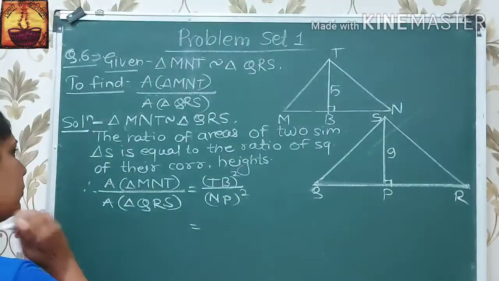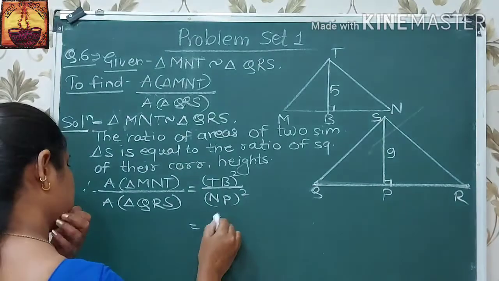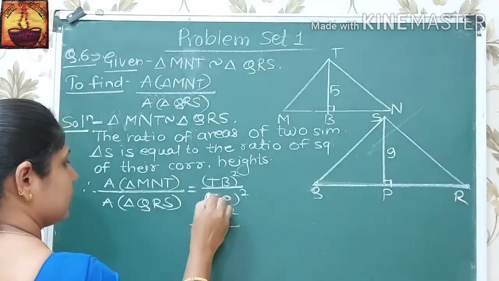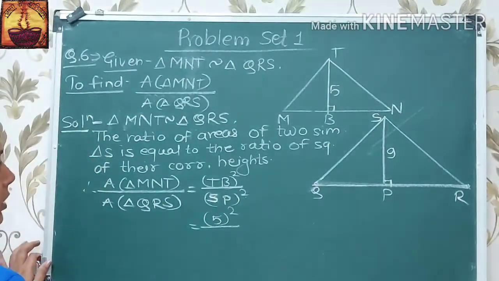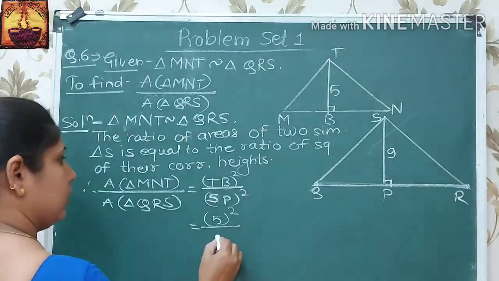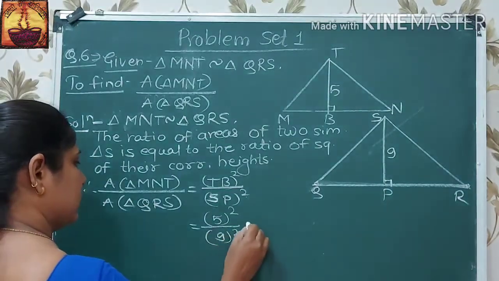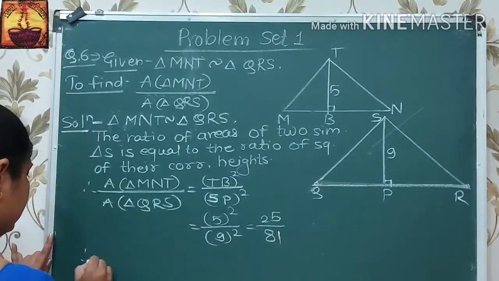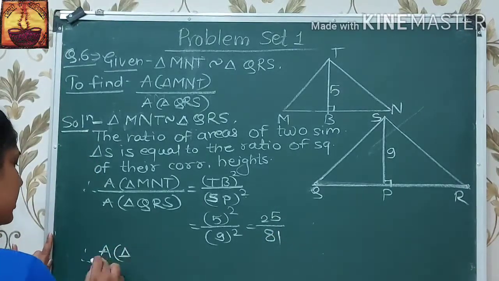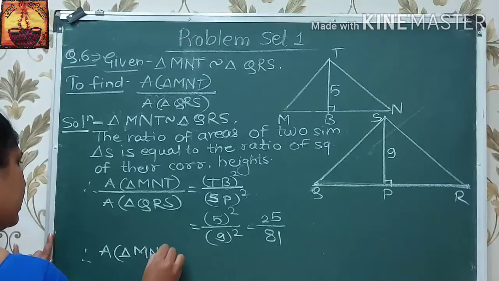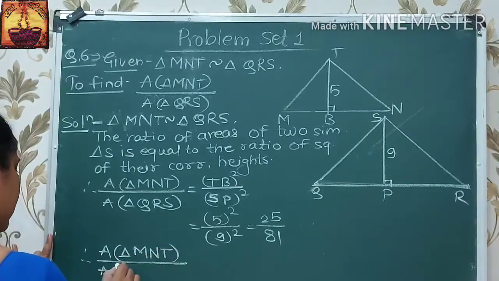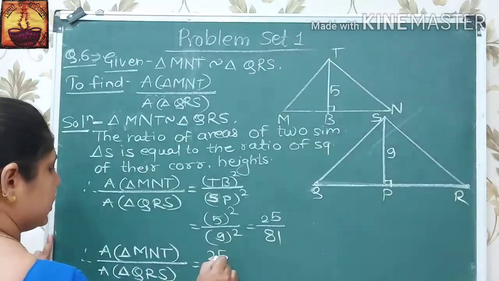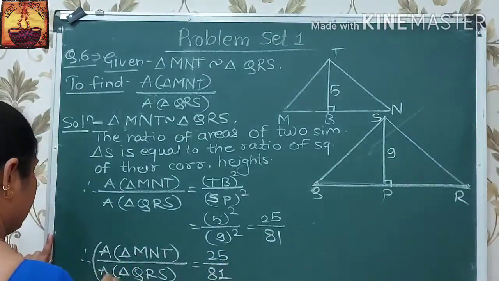TB is 5 and NP, SP, is 9. Therefore, this ratio is 25 upon 81. Therefore, our answer is area of triangle MNT upon area of triangle QRS is equal to 25 upon 81.